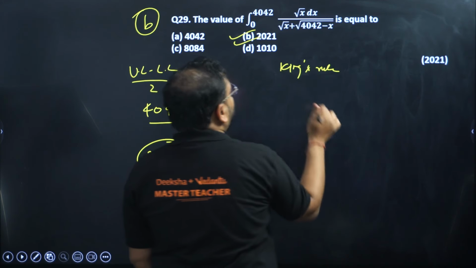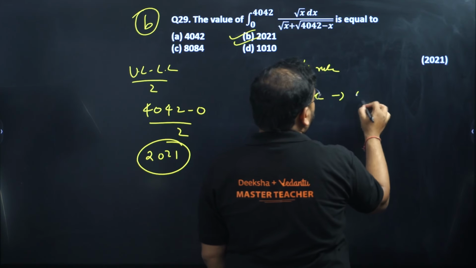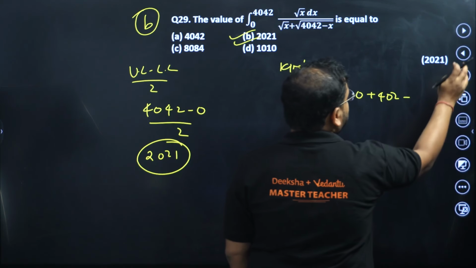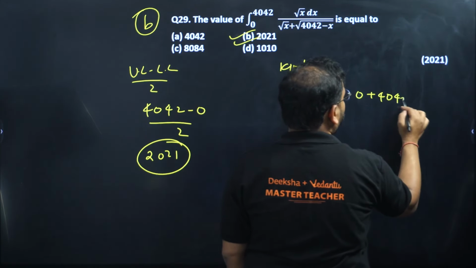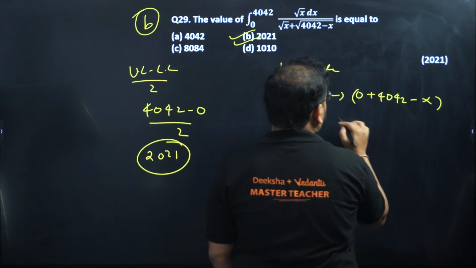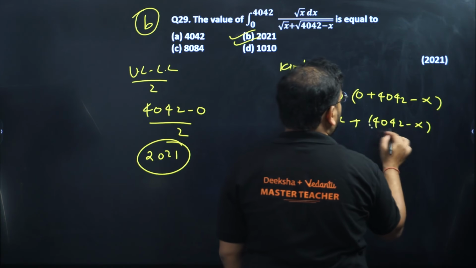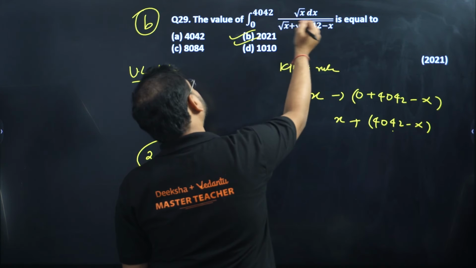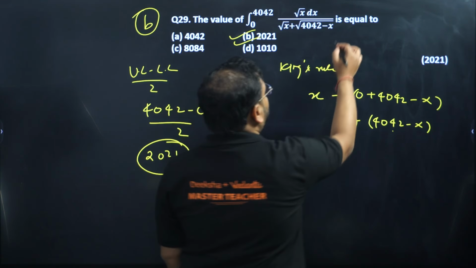So if you apply King's rule, what is the King's rule going to be? Replace x by the sum of the limits, so 0 plus 4042 minus x. Okay, so I can replace x by 4042 minus x. When you do that, this will become 4042 minus x, this will become 4042 minus x, and this will become simply x. When you add the two, this is going to be your equation number 1, let's say.